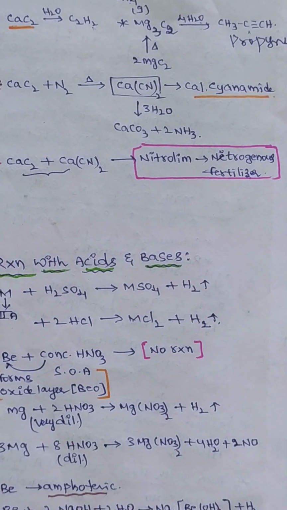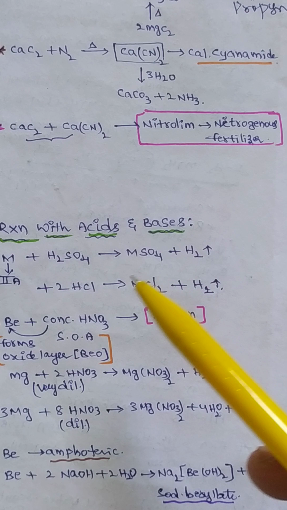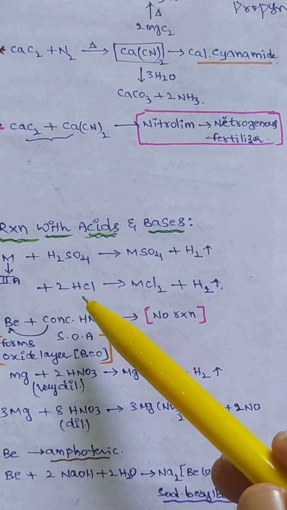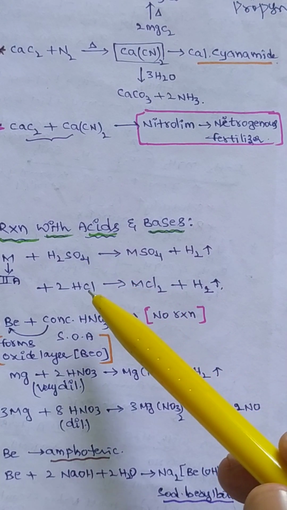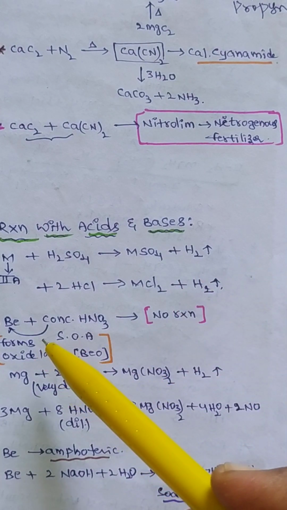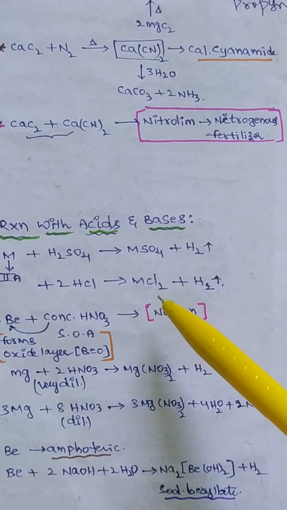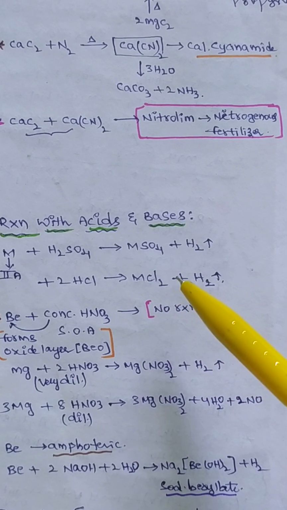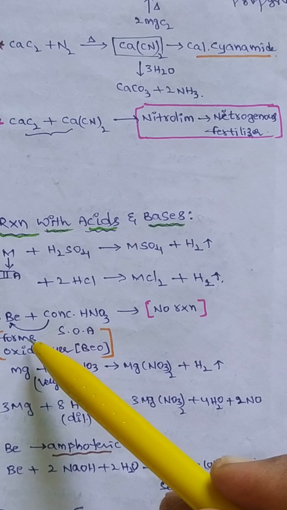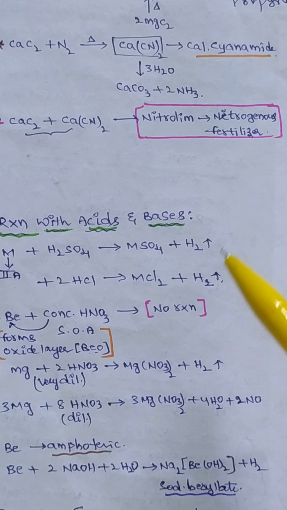Next one is reaction with acids and bases. These group elements are generally reacting with non-oxidizing dilute acids, they are liberating hydrogen gas. Whereas beryllium cannot react with concentrated HNO3, because it is a strong oxidizing agent, and forming an oxide layer, which is thermally more stable and chemically inert. So therefore no reaction happens.